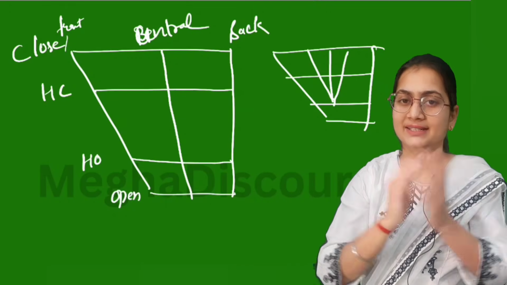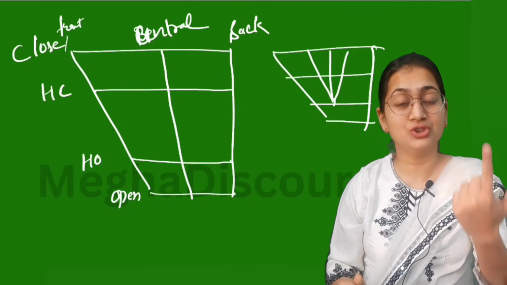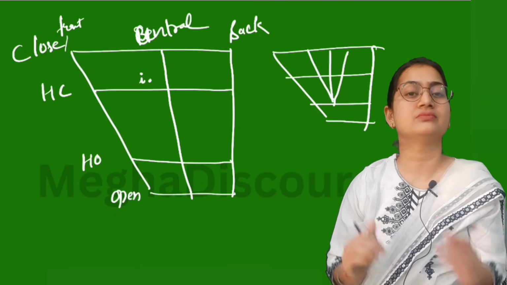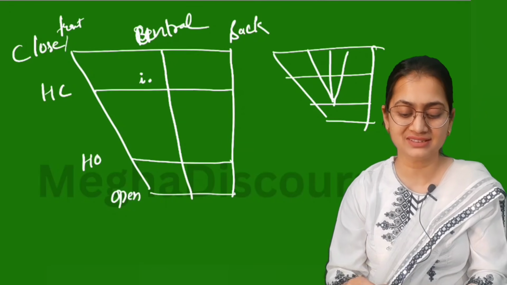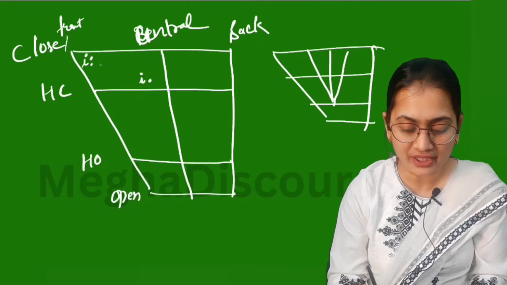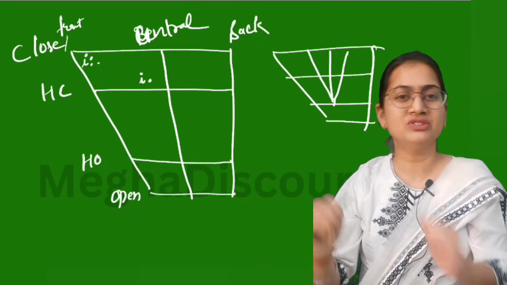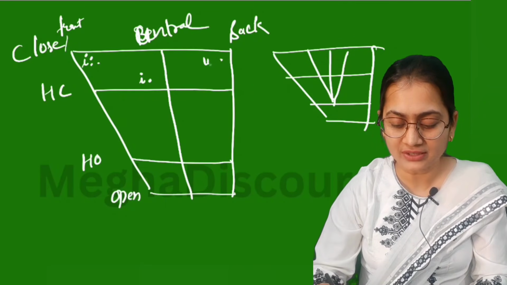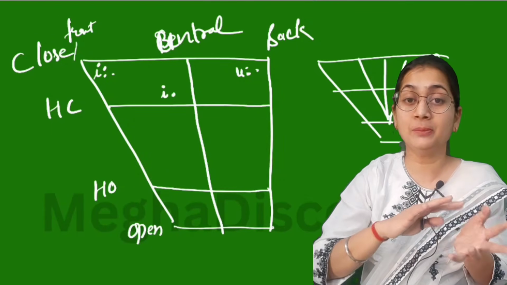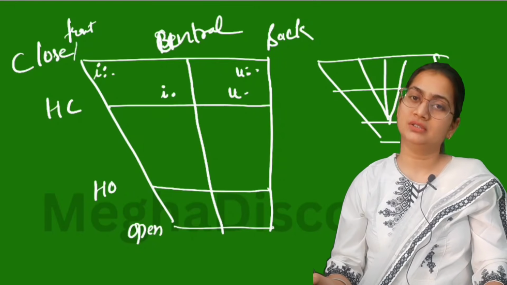Now let us fix the position of all monophthongs. First we have short I, long I. Short I is somewhat in the middle of your tongue, half closed and central part. And here you will find your long I. Opposite to long I, you will get long U, that is the back of your tongue. Similarly, opposite to short I, you will get short U. So these are our four monophthongs.